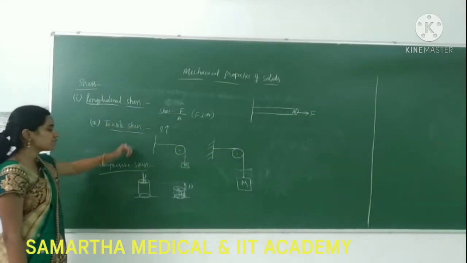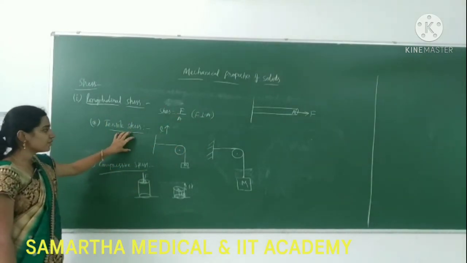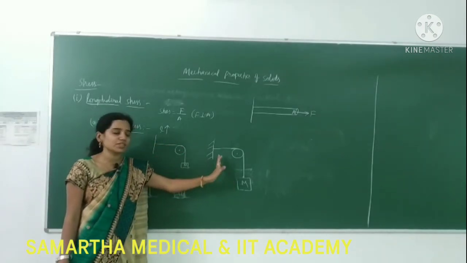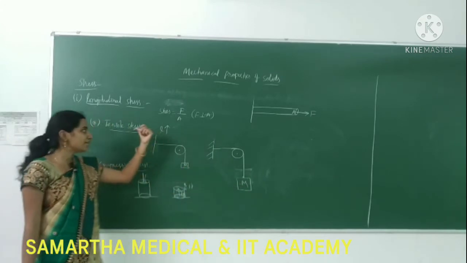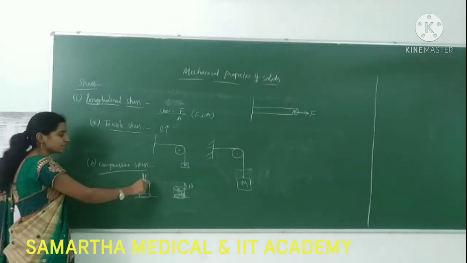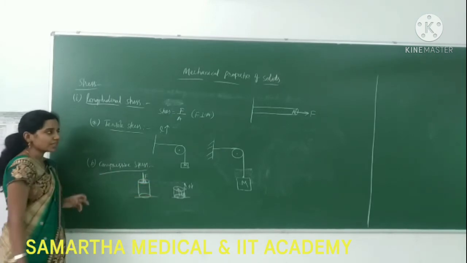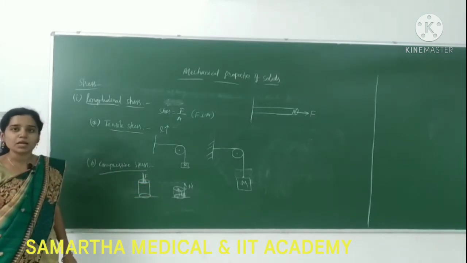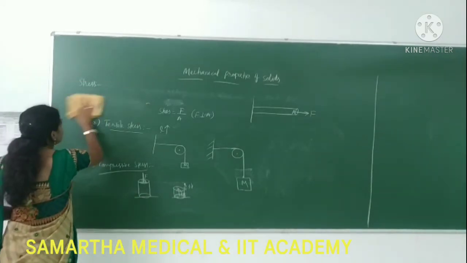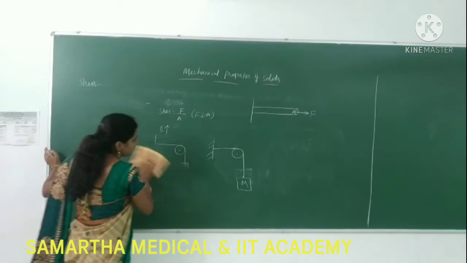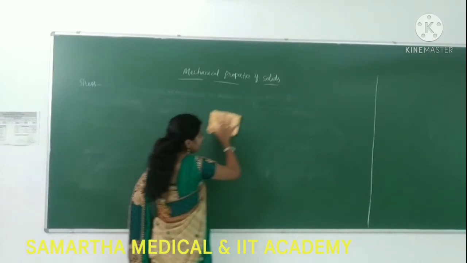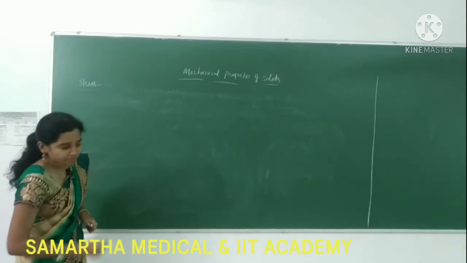There are two types of stresses. The stress developed whenever the length of the string is increasing, that type of stress we call tensile stress. The stress developed whenever the length is decreasing, what do we call that type of stress? Compressive stress. Now longitudinal stress is finished. Next, volume stress.